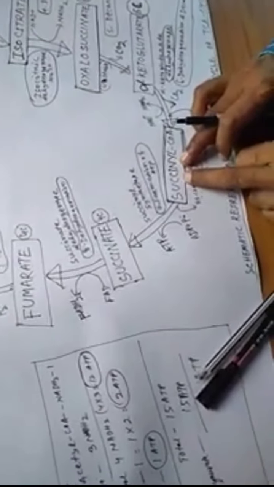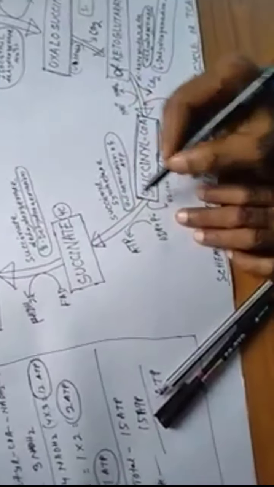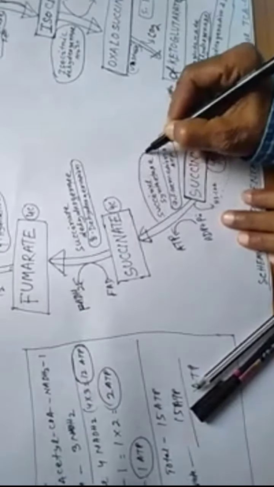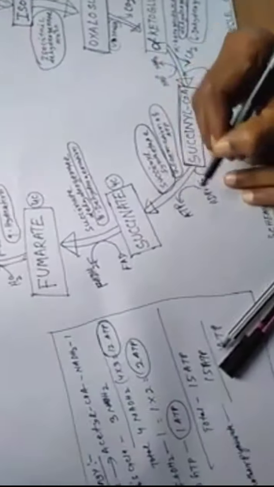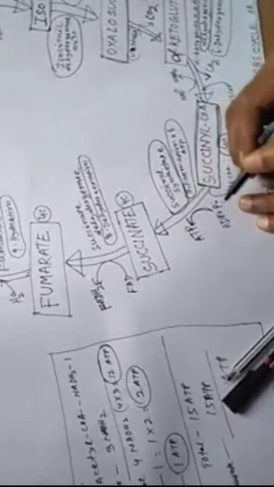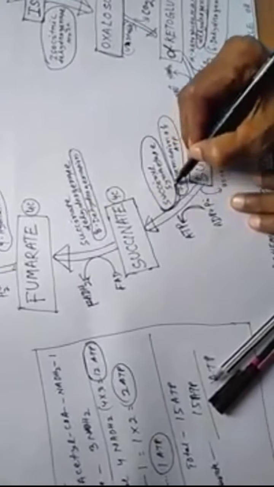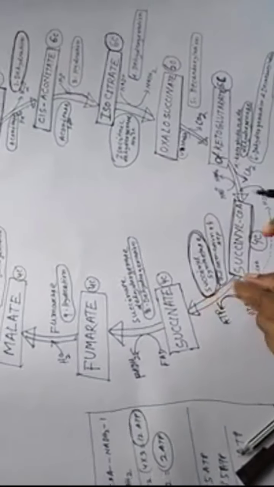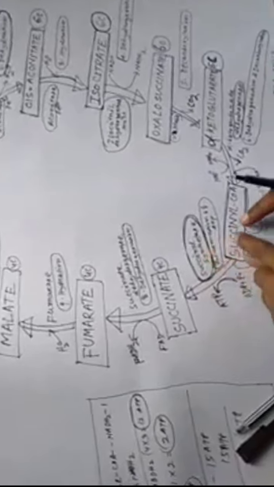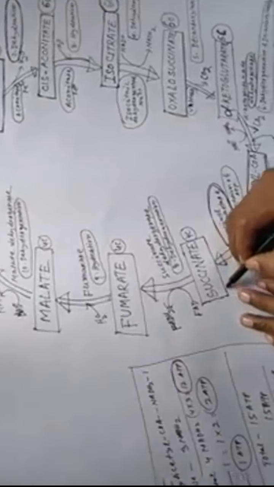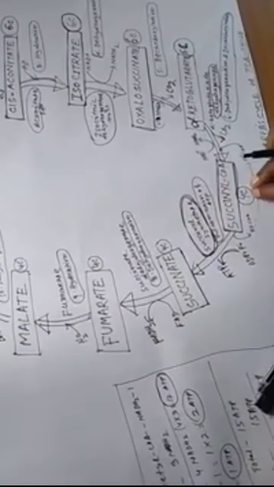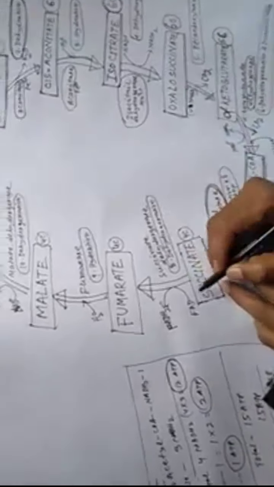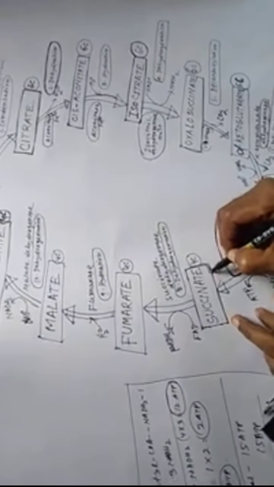Then succinyl coenzyme A, in the presence of succinyl synthetase, forms one ATP, converting ADP to ATP. The succinyl synthetase enzyme converts it into succinate, a 4C compound. This is a 4-carbon compound, 4C succinate.